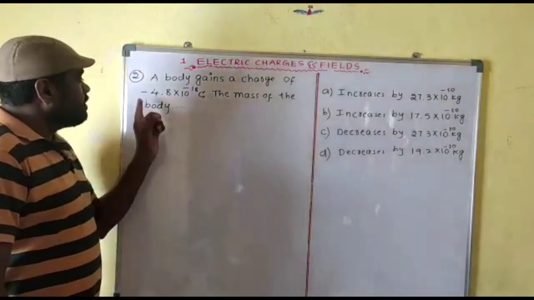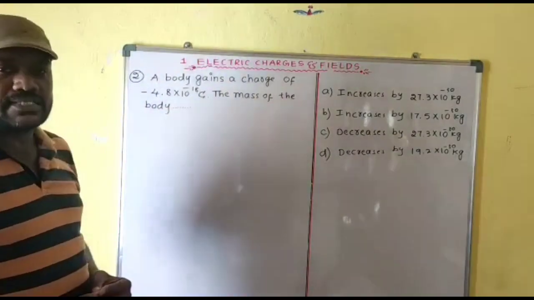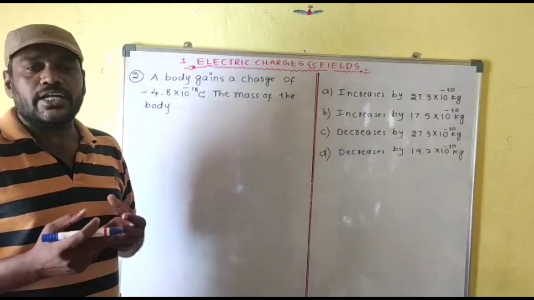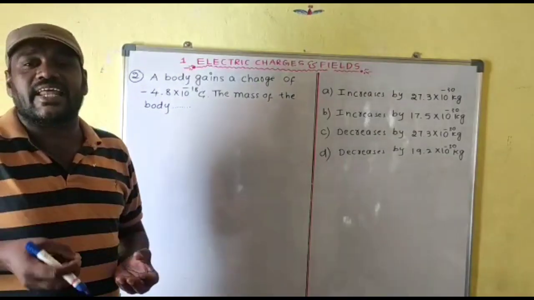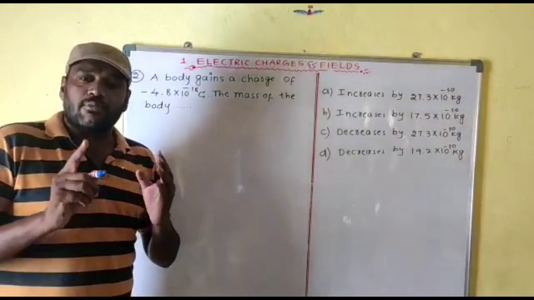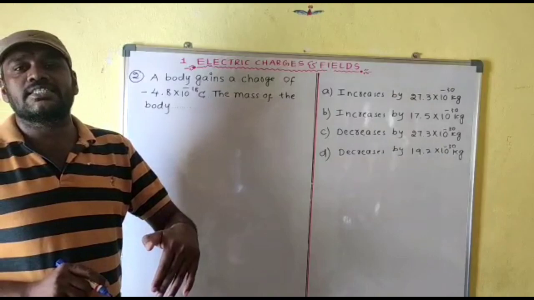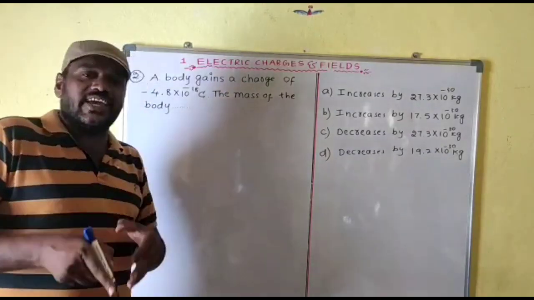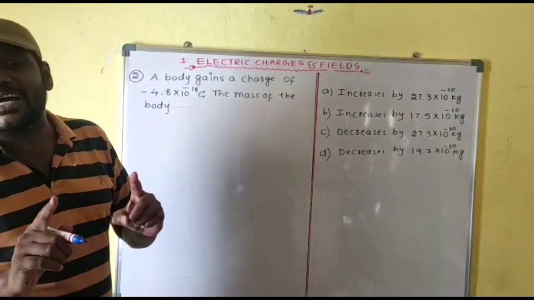First of all, you see that the charge is minus 4.8 into 10 power minus 18 coulomb. What is the meaning of it? It is a negative charge. So when a body becomes negatively charged, it gains electrons. What I told you: a body which loses electrons also loses mass, means mass decreases. A body which gains electrons also gains mass, its mass increases.